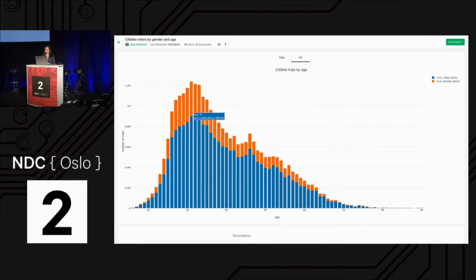So we can see here that indeed the orange shows women, blue shows men, and we can see that 31 is the most common age, and we have riders as young as 16 all the way up to 90, which is pretty cool. So big age range of riders, although they're mostly concentrated in this 30 to 45 range. So that's another way we can visualize our BigQuery data.